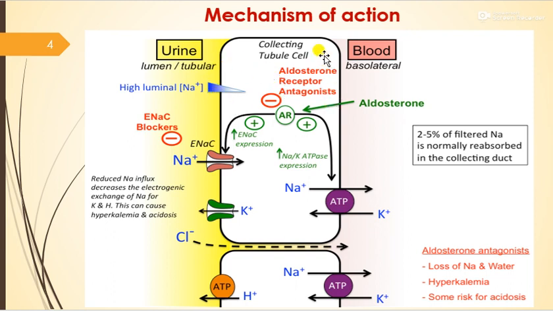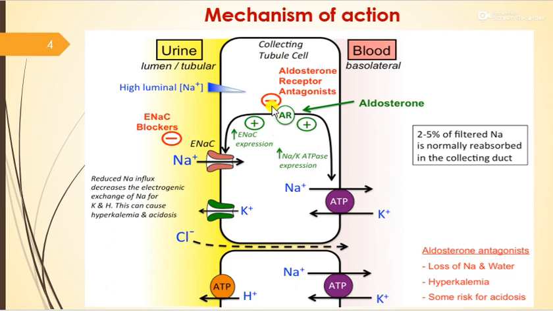Now, the aldosterone receptor antagonists like spironolactone competitively bind with the receptor, that is the aldosterone-dependent sodium-potassium exchange site in the distal renal tubule, and then these drugs increase the amount of sodium and water to be excreted, while at the same time the potassium is retained in the body.